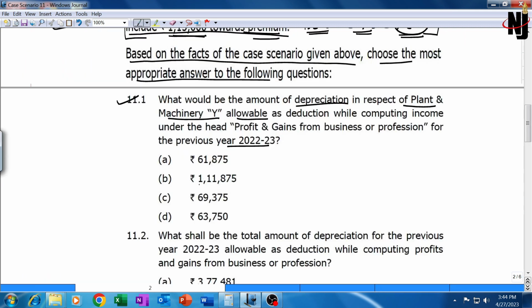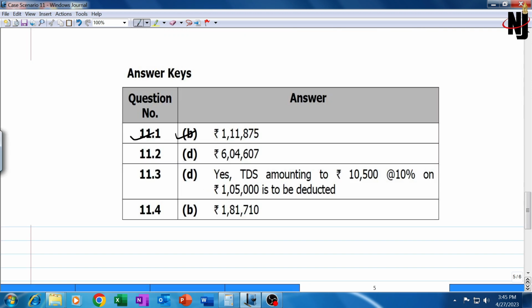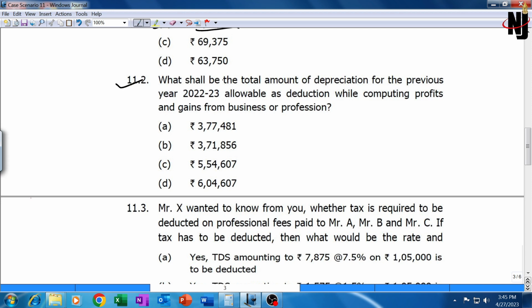Let's check whether 1,11,875 is one of the answers or not. Yes. Option B, 1,11,875. Our answer is B. Let's check the Institute's answer. Institute's answer is also B, 1,11,875. Now 11.2, it says what shall be the total amount of depreciation allowable as a deduction while computing PGBP income. Now, total depreciation on all the assets.